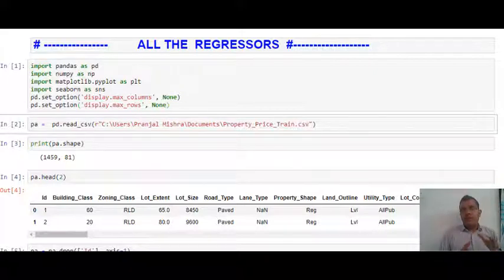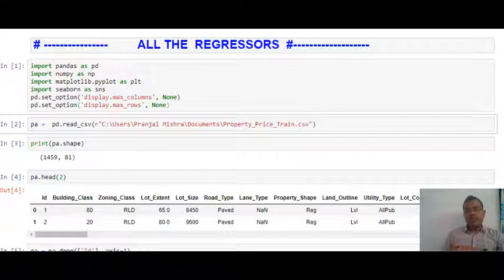In this knowledge video, we'll discuss all the available regressors through which we can build our regression model. Normally when we build a regression model, that is when our target variable is numeric and continuous, we prefer a linear regression or any other variant of linear regression, that is ridge regression, lasso, or probably elastic net.